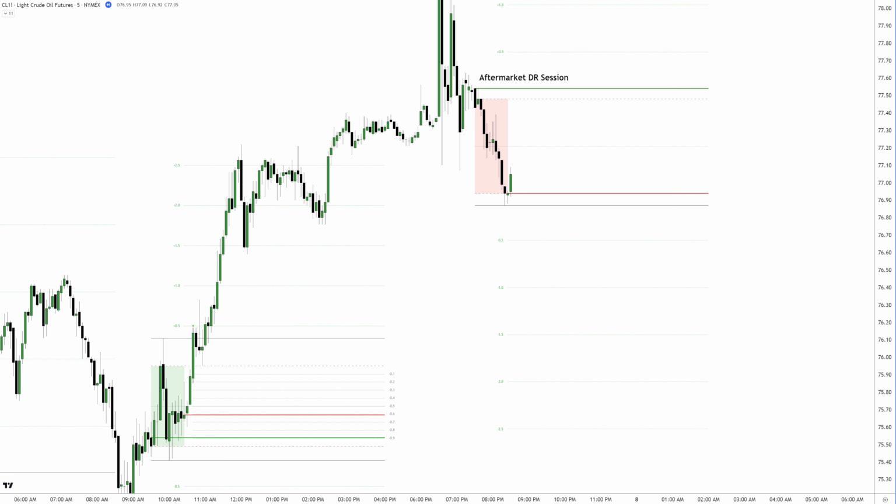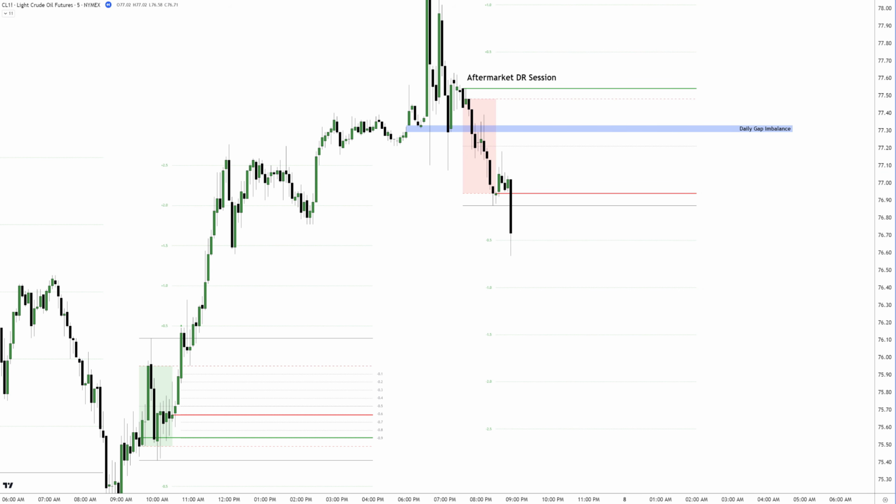Let's continue with the oil market. The ADR started and closed as a red DR box with a big gap between the opening and closing price. Before trading the aftermarket DR session, always make sure to highlight the daily gap imbalance if one has been created. Half an hour later, we get a short confirmation perfectly aligning with the red DR box, which increases the probabilities for shorts throughout the session.